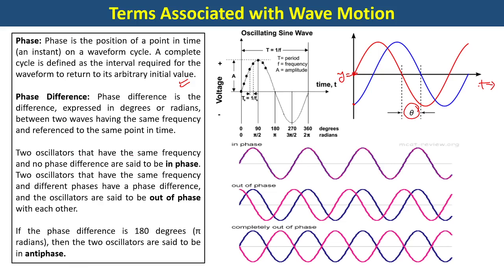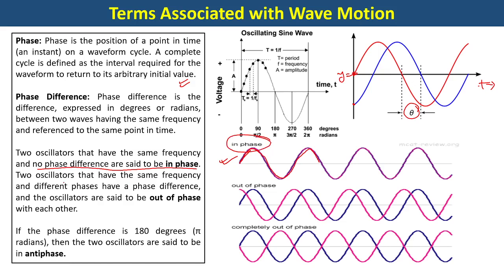Two oscillators that have the same frequency and no phase difference are said to be in phase. That means in this situation, you see there is a red color and a blue color which are superimposed, one on top of the other. You really see no difference in these cases. You cannot differentiate between the red and the blue color. They are just superimposing on each other. These kind of waves are known as in phase waves, or they are said to be in phase.